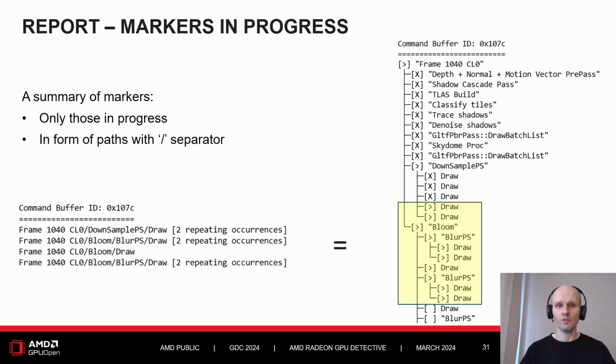We put a lot of effort into designing the output file so it is the most concise and includes the most relevant information for analyzing the crash. The markers in progress section helps you see at a glance only the markers which were in progress at the time the crash happened. Obviously, these are the markers you are going to be most interested in. As you can see on this slide, the hierarchy is noted by the / character, similar to what we see for folder paths in a file system. And we even squash the repeating occurrences for you. If you need extra context, you can always refer to the execution marker tree.